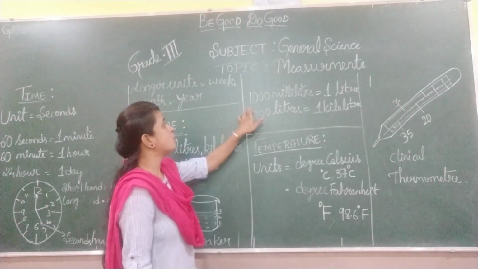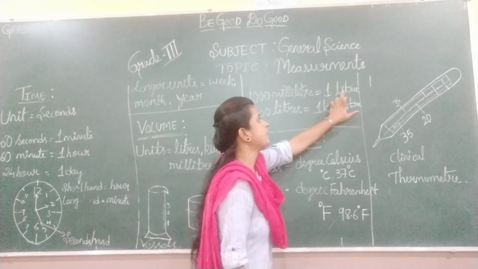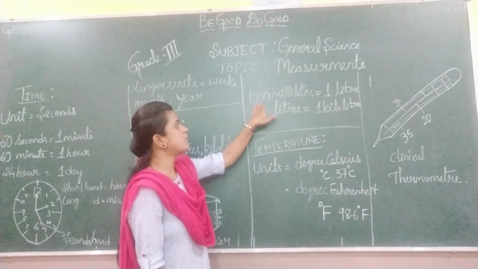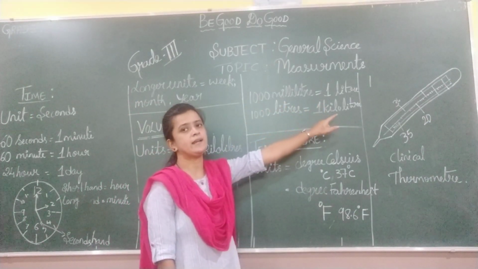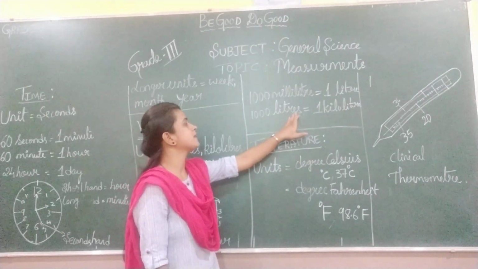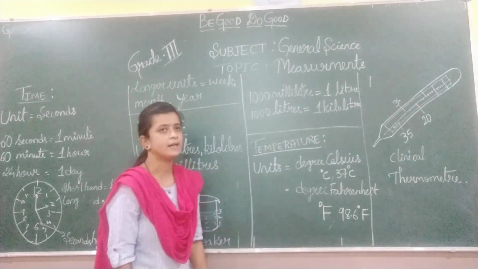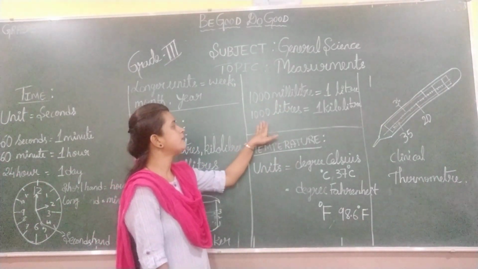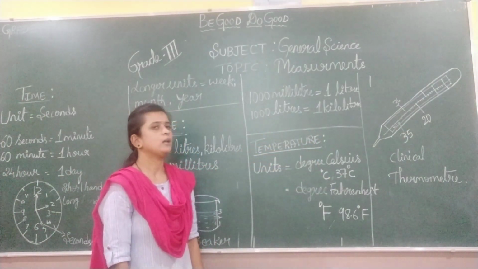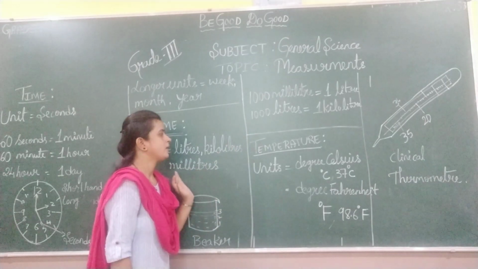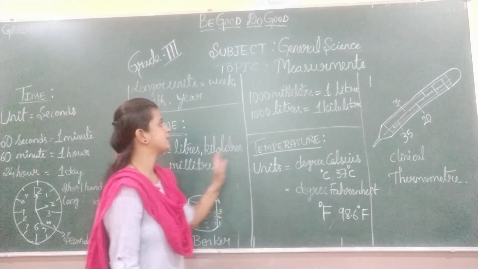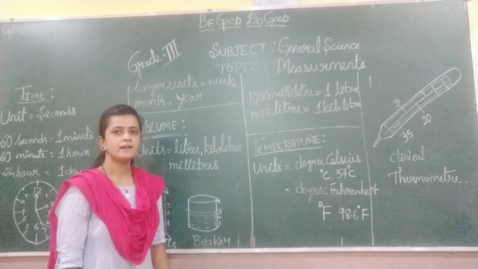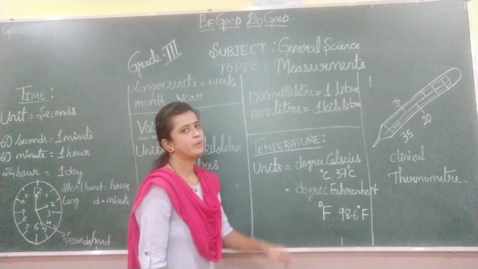So children, 1000 milliliters is equal to 1 liter. They have given some standard units: 1000 milliliters is always equal to 1 liter. So 1000 liters is equal to 1 kiloliter. These are the measuring units. Liter, kiloliter and milliliter are the measuring units of volume, children. Is it clear? Then move to the temperature.